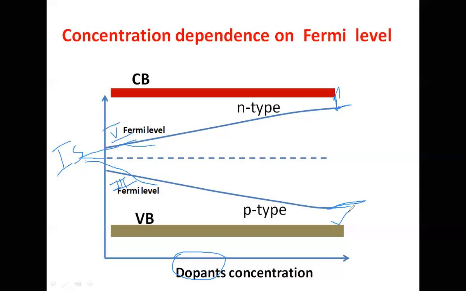That is observed in p-type semiconductors. That is the reason why in p-type semiconductors the Fermi energy level is very near to the valency band, in n-type semiconductors it is very near to the conduction band, and in an intrinsic semiconductor it is exactly in the middle. This is the variation of the position of the Fermi energy level in intrinsic, n-type and p-type semiconductors as we increase the dopant concentration. So that's what we have learned today, especially the dopant concentration effect and the temperature effect on the position of the Fermi level in intrinsic and extrinsic semiconductors. Thank you.